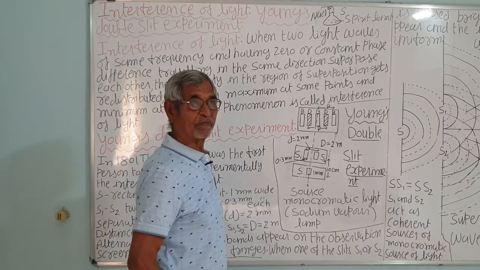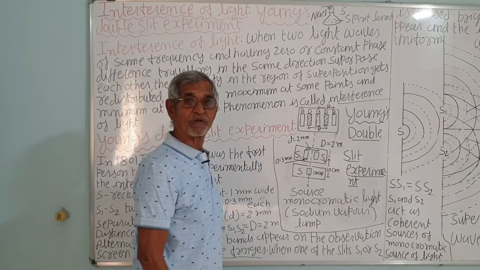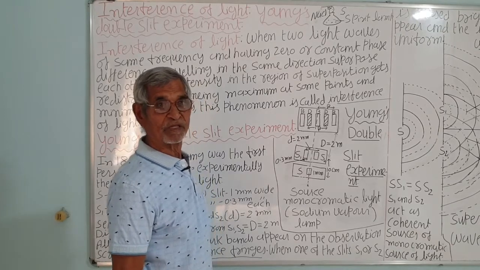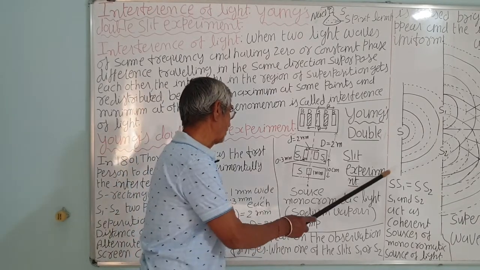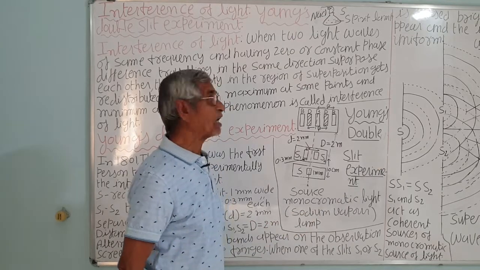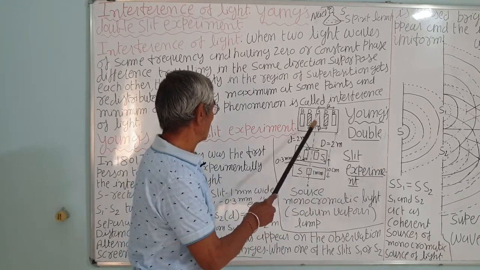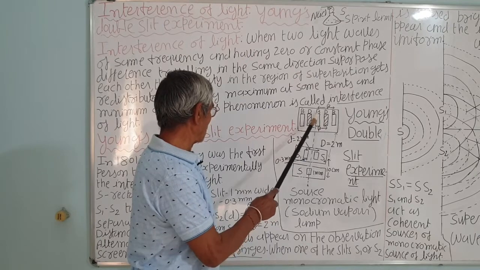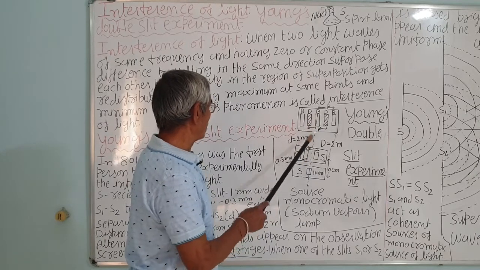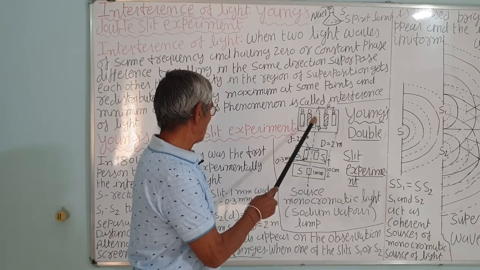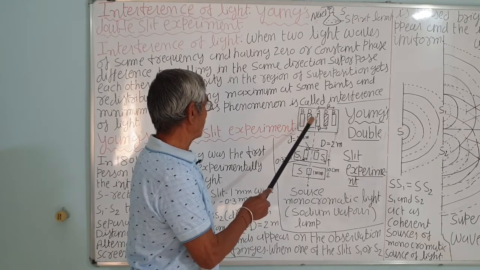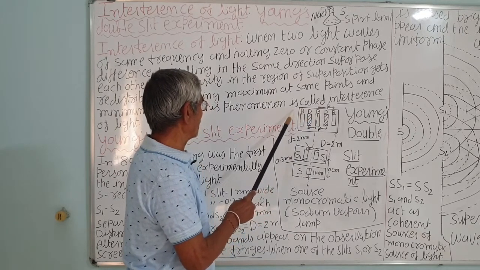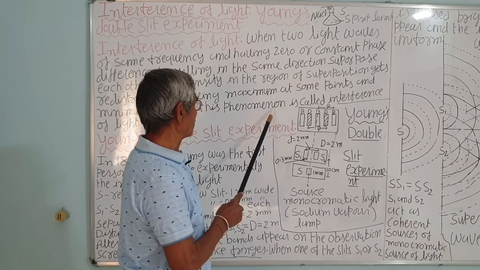and the displacement is the difference of the amplitudes of the two waves. If the amplitude of the two waves is the same, that is A, then the net amplitude will be 0 and the intensity will be 0. There you will find the dark fringes. So Young observed the dark and bright fringes. In the central position, with 0 phase difference, that is the bright fringe, and then dark, again bright, alternately dark, bright, like that.